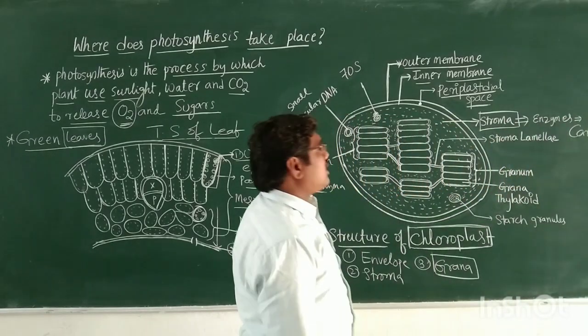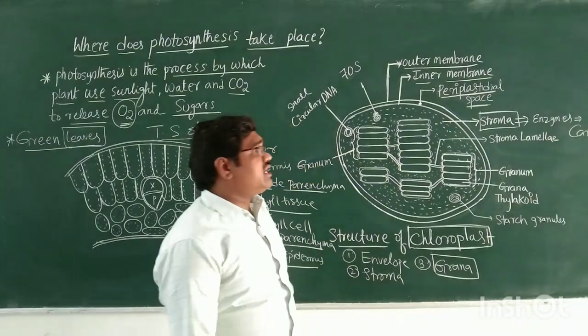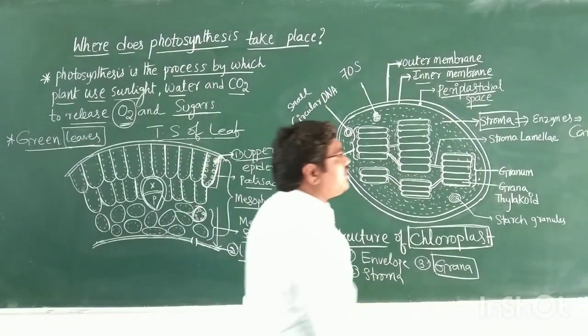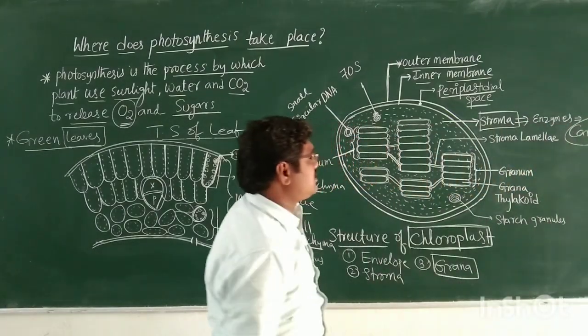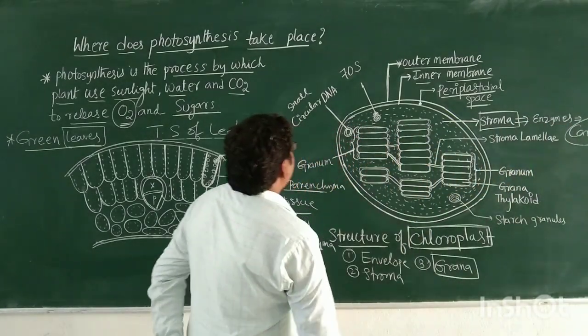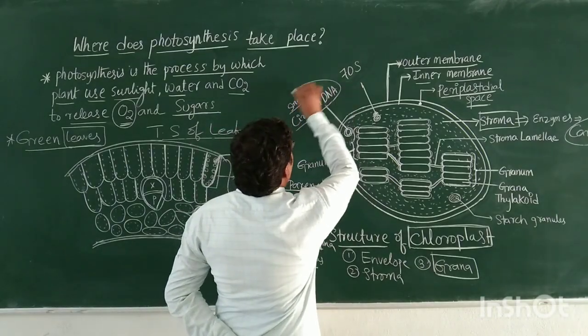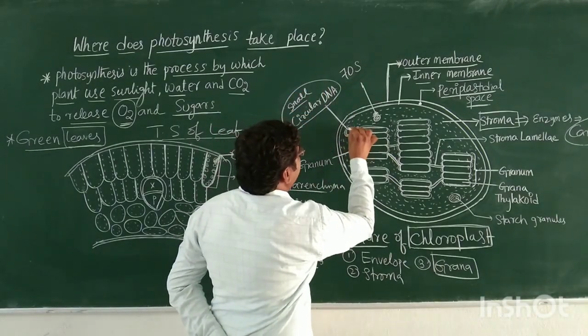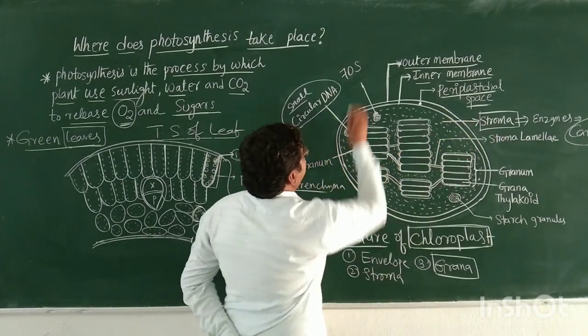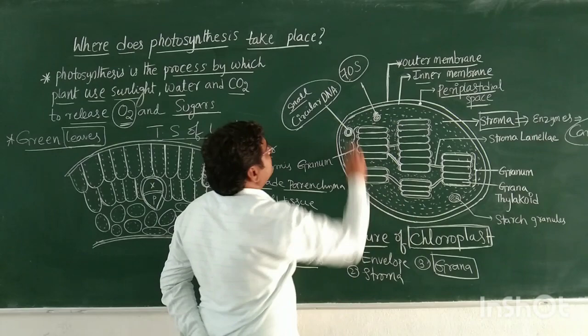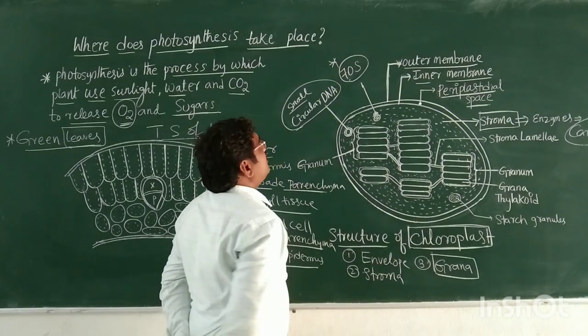The stroma contains some enzymes. Enzymes are required for carbohydrate synthesis. In this stroma, a small circular DNA is there. This is a small circular DNA. And the stroma also contains 70S ribosomes. This is the most important concept.